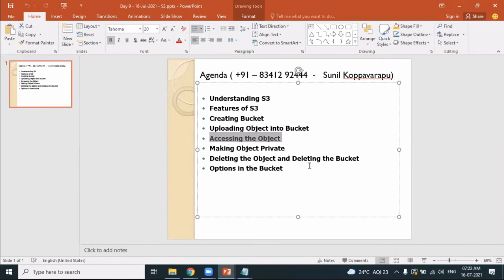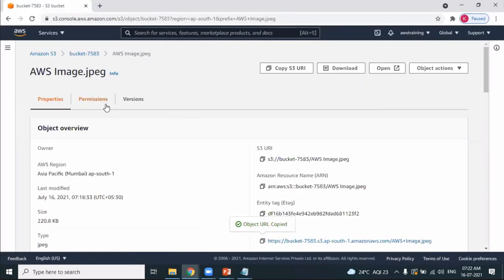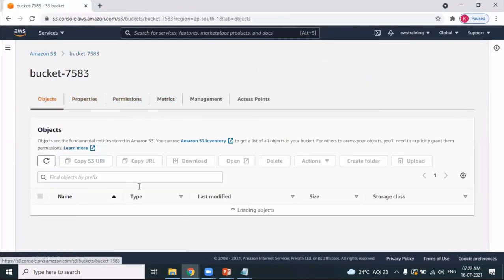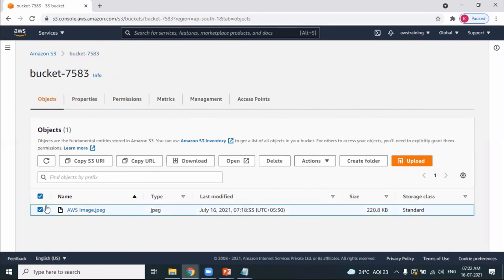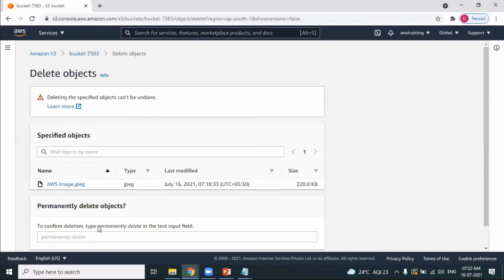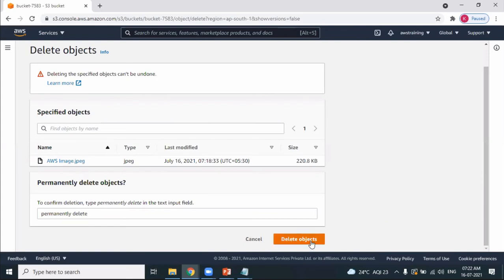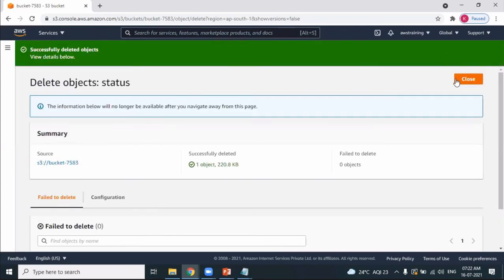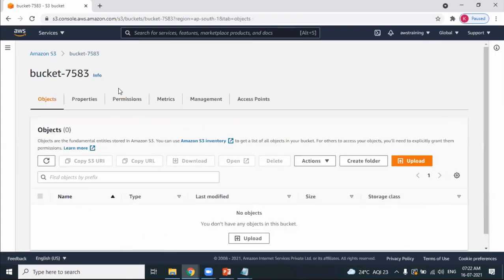Let's say you don't want an object, you can delete the object. If you don't want the bucket, you can delete the bucket. So let's do that. I don't want this particular object. Pretty simple. The user interface is very simple. So delete. Successfully deleted. So whenever you don't want, you can delete it.